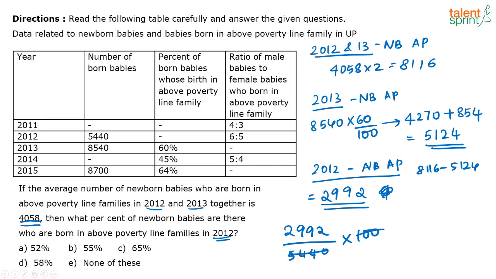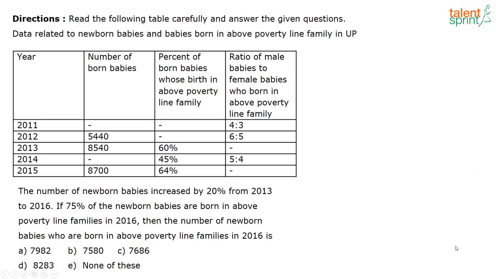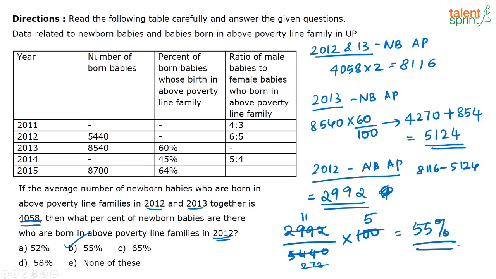I divide both by 20, or you can do 5, but that takes more steps. So you have 272 and 2992. 272 into 11 is 2992, so you get the answer as 55%. That is option B.